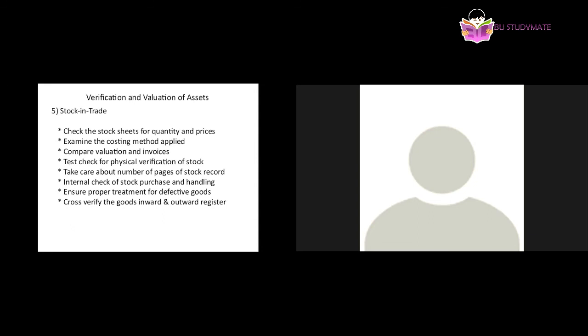Means if the situation permits, if the circumstances are possible, then the auditor should physically verify the existence and valuation of stock. He needs to go himself, check with his own teammate, and then verify the stock.